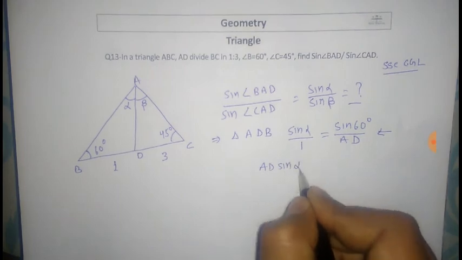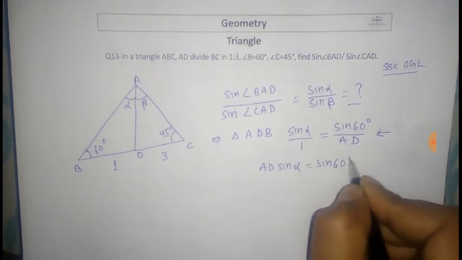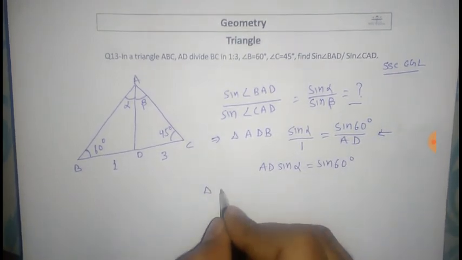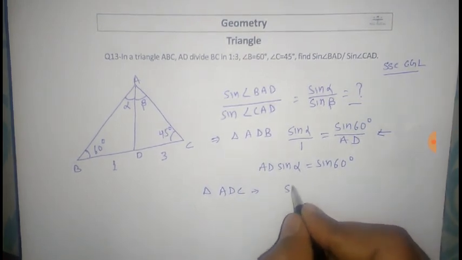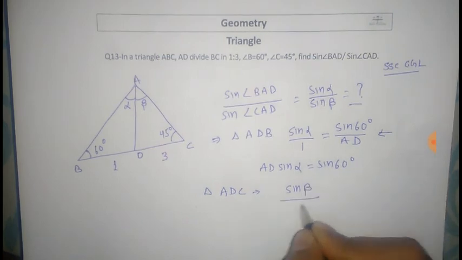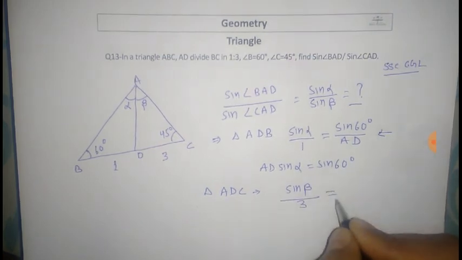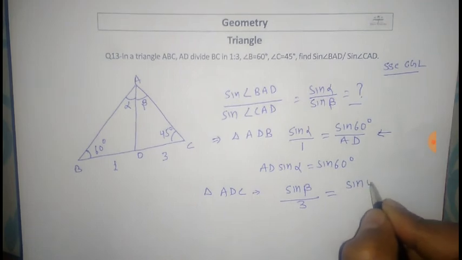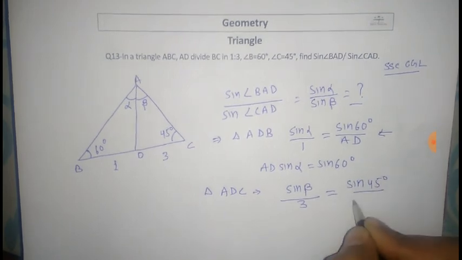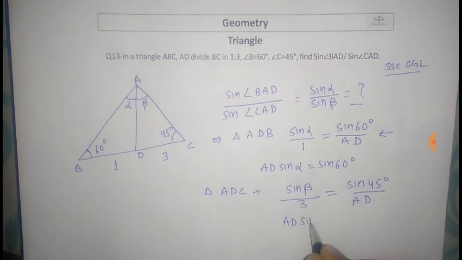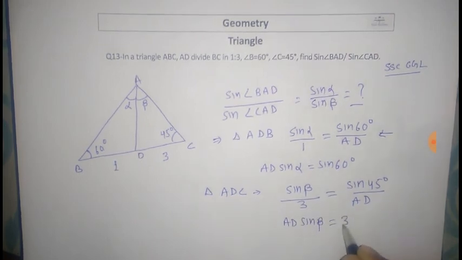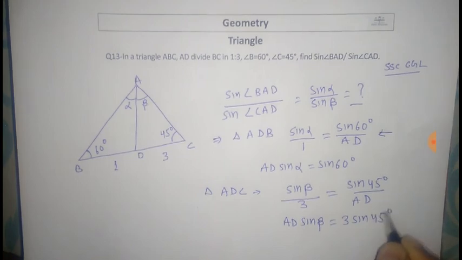AD sine alpha is equal to sine 60 degrees. And from triangle ADC, if we apply the sine rule, then sine beta by 3 is equal to sine 45 by AD. AD sine beta is equal to 3 sine 45 degrees.